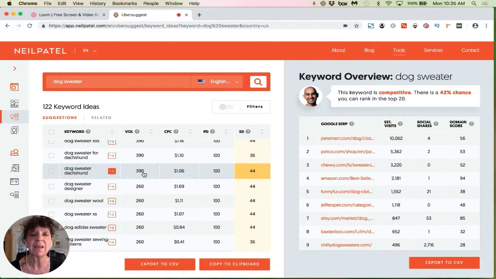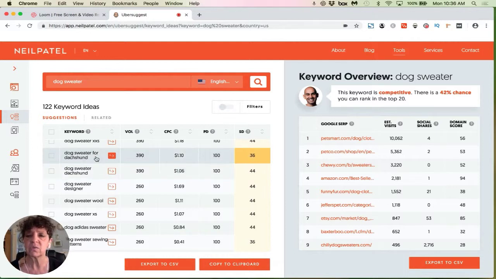So sometimes that's what we want to do. We want to give people the most relevant piece of content, not just general and broad stuff, because if they click and they don't like what you have on your website because it's not relevant, they're going to bounce right off. The more fine-tuned we can get, the better. Dog sweater for dachshund, dog sweater dachshund. Look at this, the competitiveness is only 36. That's a lot better. We stand a good chance to compete in that range.